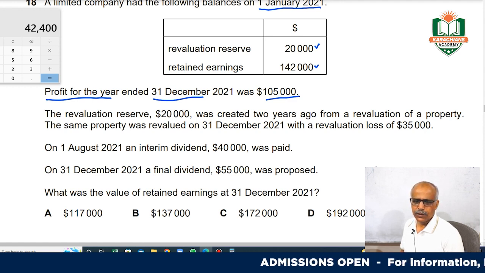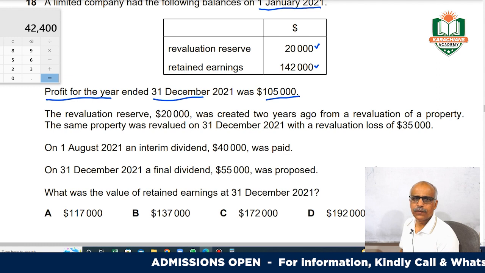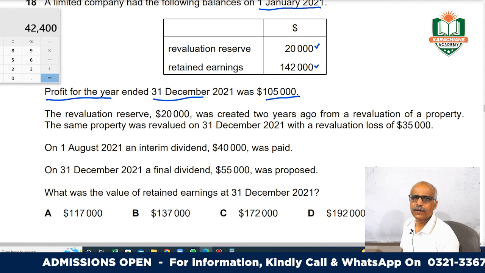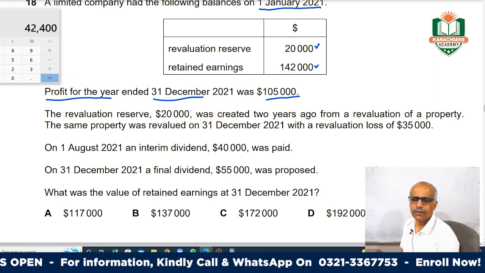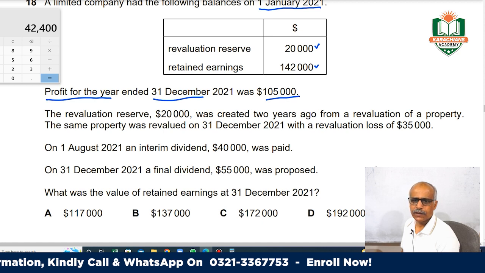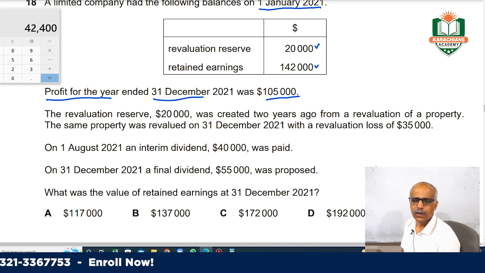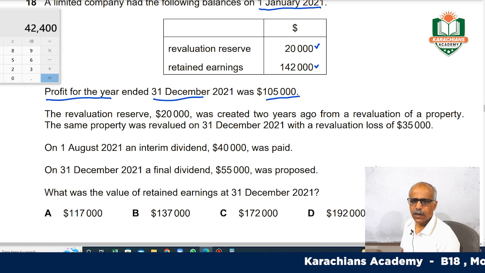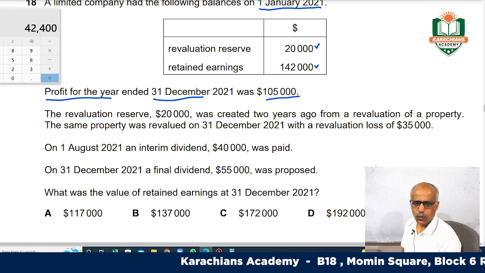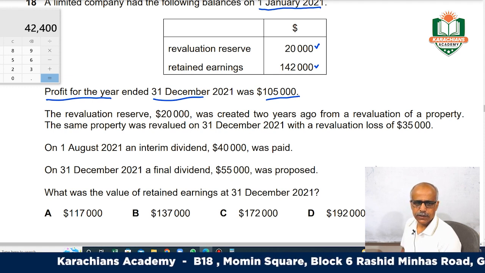Two years back, you revalued your assets upward. So reserves were created: your assets were debited and your reserves were credited. This is because of appreciation 2 years back, right?